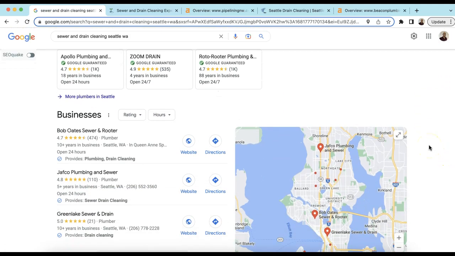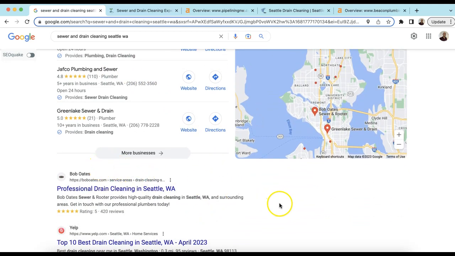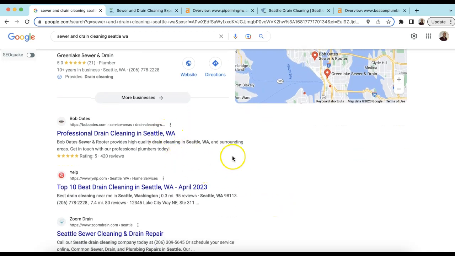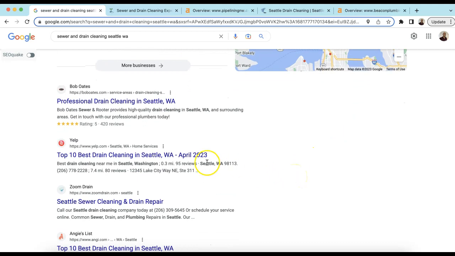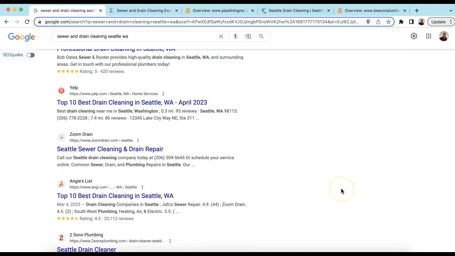That's what it's all about, increasing online presence. This is a map pack here. I'll talk more about that in a minute. But we call these organics right here. So the goal is to organically be at the top of the page for any kind of service you do or area you provide for. Typically, we don't count directories like Yelp and Angie's List, because consumers are going to go to a local business, especially if it's an emergency type of service.